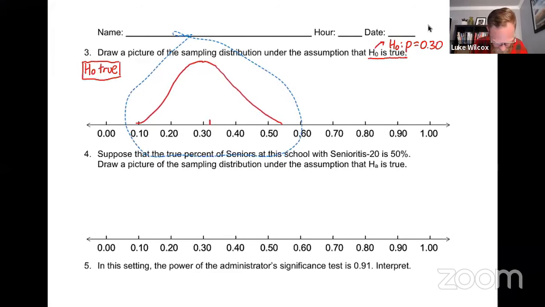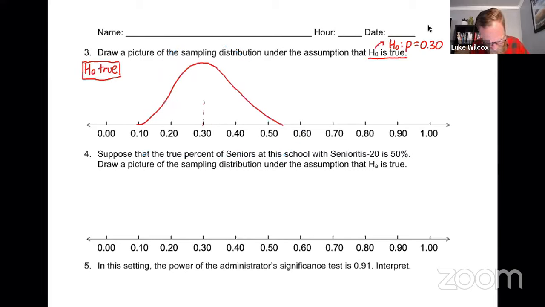It looks to me like 0.30 is about the center of this normal distribution. So there is the sampling distribution under the assumption that the null hypothesis is true.